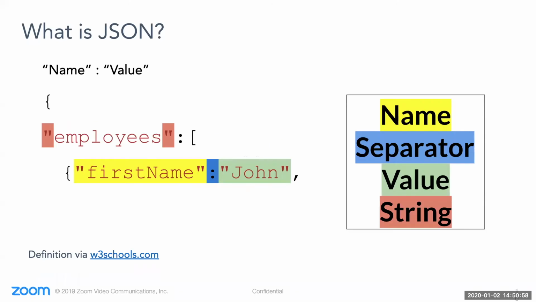As I said earlier, JSON is a name-value based system. So as we look into these highlights, the name is shown in yellow, and it's separated by the colon in blue, and the value for that field or name is John in green. This is easily equated to things like web forms, filling in first name, last name, or email address. You can also see that these elements do employ a double quotation in various places. This notes a string as opposed to numbers or other variables that may exist elsewhere in code.